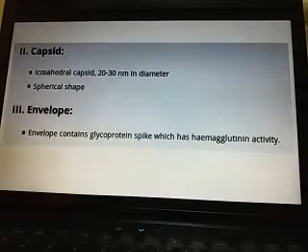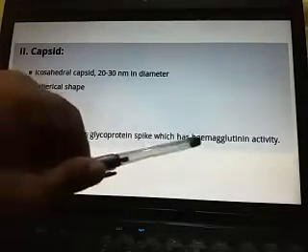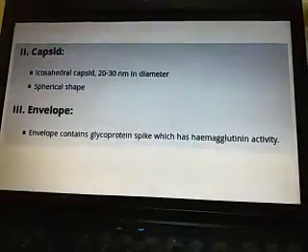The capsid shape is icosahedral and spherical. The envelope contains glycoprotein spikes which have hemagglutinin activity.